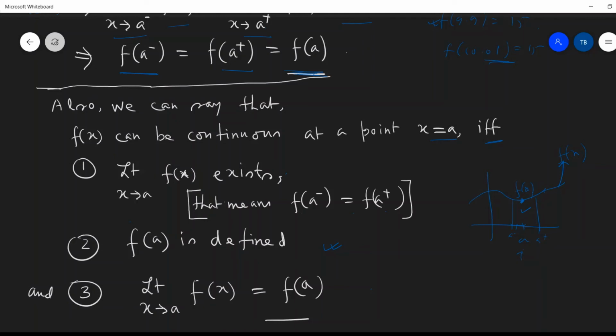So we can say in a nutshell that the graph should not be broken at any point, whatever the value of a may be. If we want to check whether f(x) is continuous at x equals a or not, that means we want to check whether the graph is a smooth, continuous graph. The graph is not broken anywhere, and is not jumping from here to there. That is, if f(x) is continuous at x equals a, then f(a minus) equals f(a plus) equals f(a).